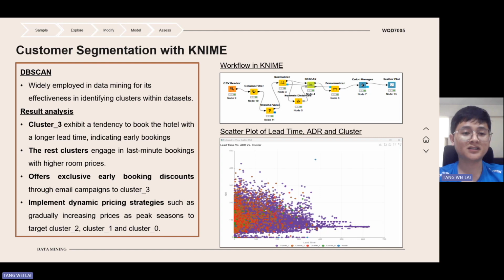We have also done customer segmentation in KNIME with DBSCAN. So from the scatter plot, we can see cluster 3 has a tendency to book the hotel with longer lead times. So in this case, we can offer them an exclusive early booking discount. While the remaining clusters engage in last minute bookings with higher room prices, we can implement a dynamic pricing strategy for them.